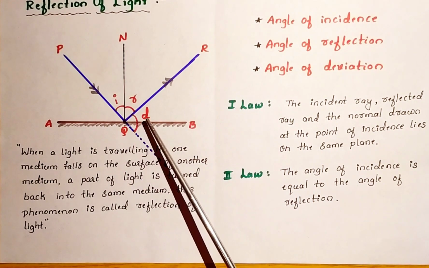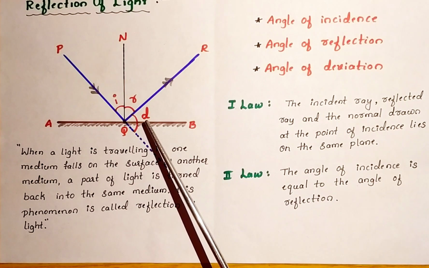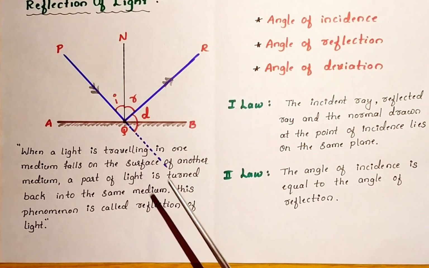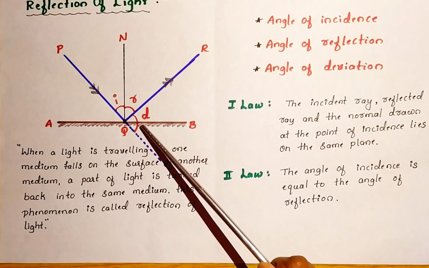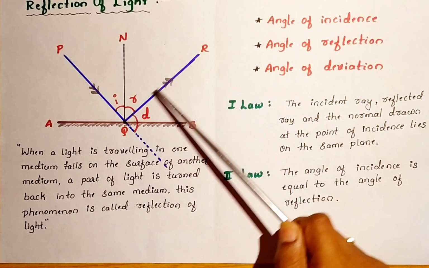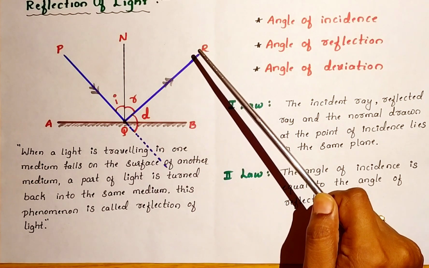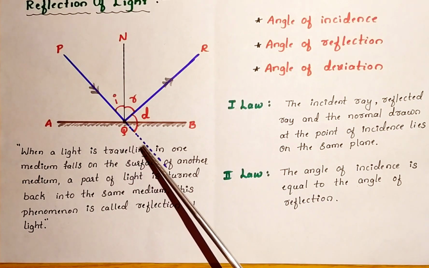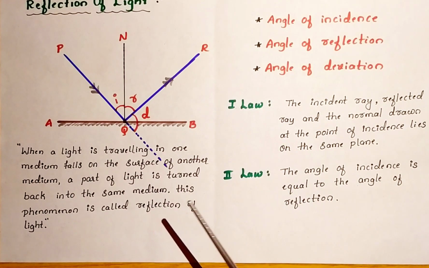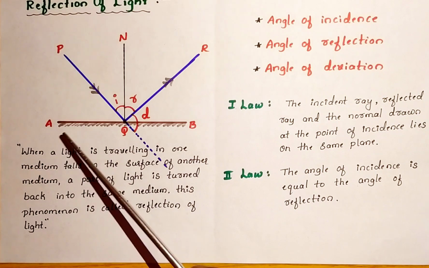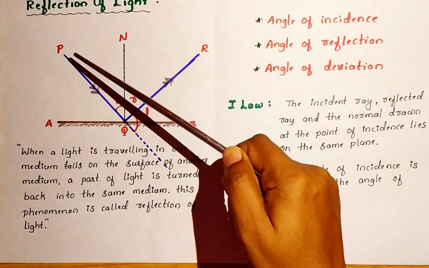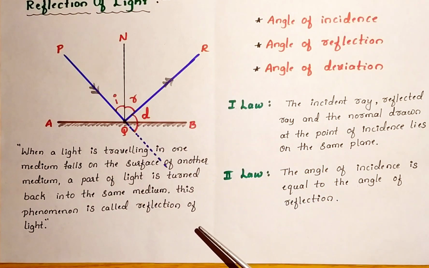And the third point, angle of deviation. Here you can observe the diagram. This angle is between QR, and this QR indicates the reflected ray. Then what is this dotted line? Suppose there is no mirror, the ray of light would travel in a straight line.